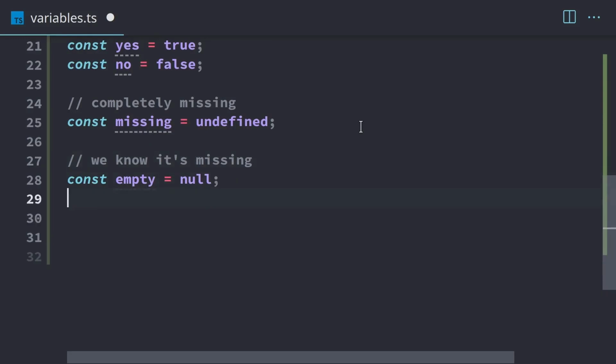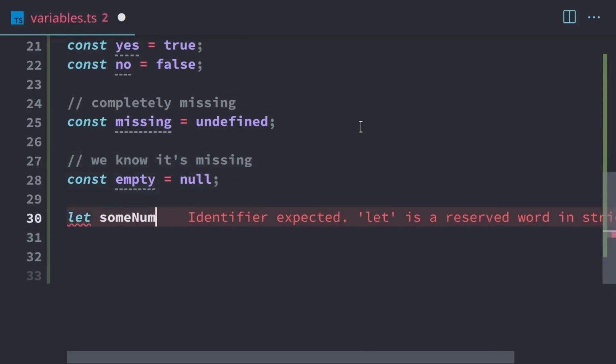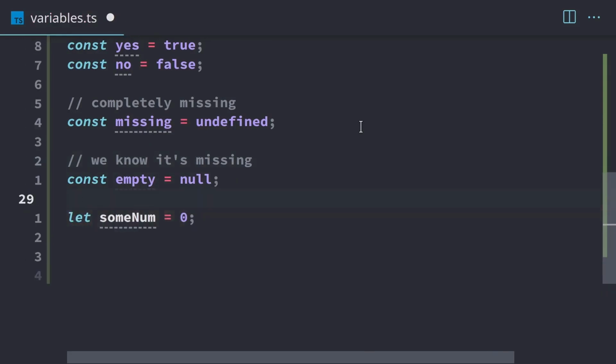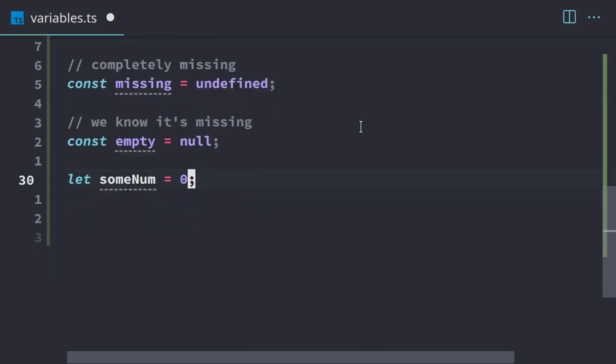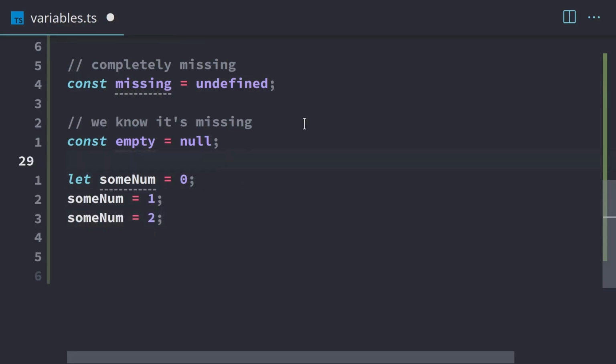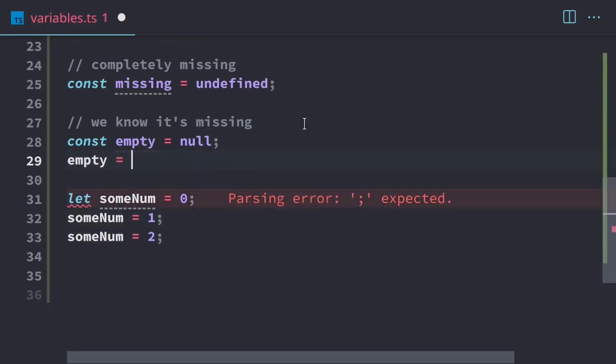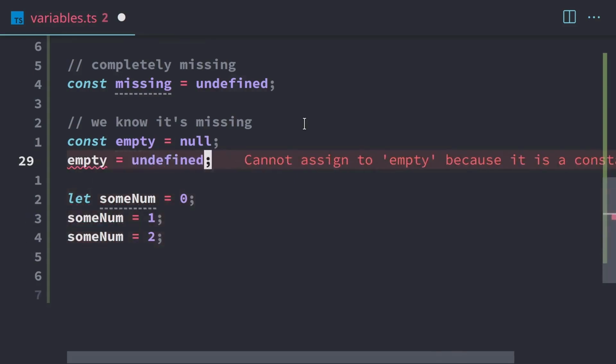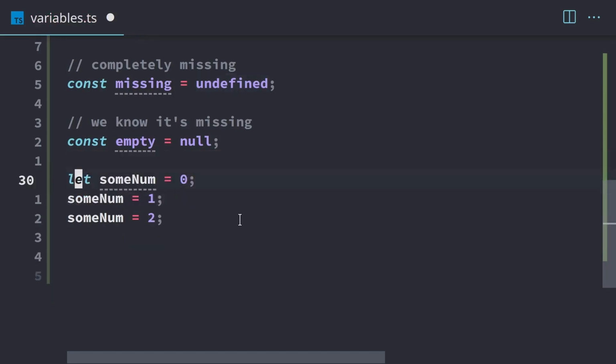So now we're going to try to make some let variables. We have some num, it's 0, and it looks just like the rest of the things we've been doing, except we use let. Now the difference is, if we take some num, we can assign it to 1, and it's okay. We can also do 2, and that's okay. But if we try to reassign this empty, we try to change null to undefined, we get this error right here. It says cannot assign to empty because it's a constant. So if you need to change something and reassign it, we use let instead.